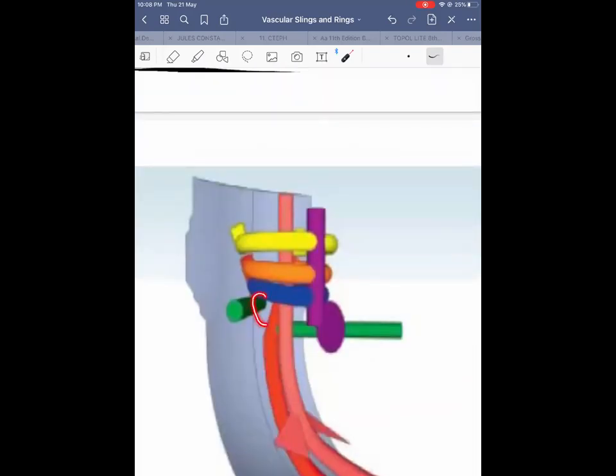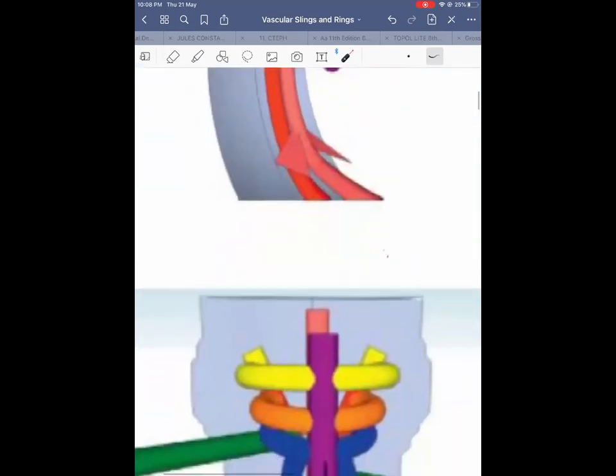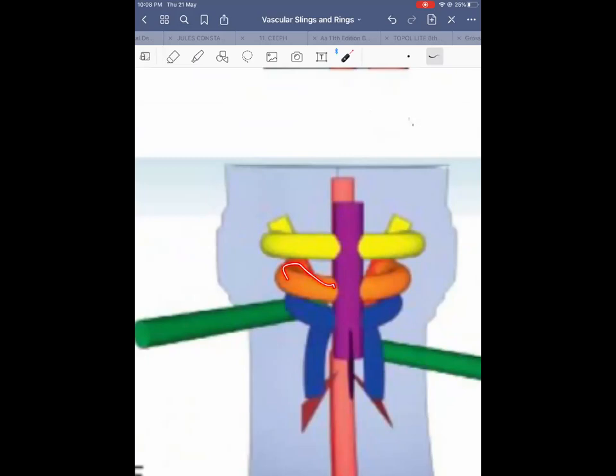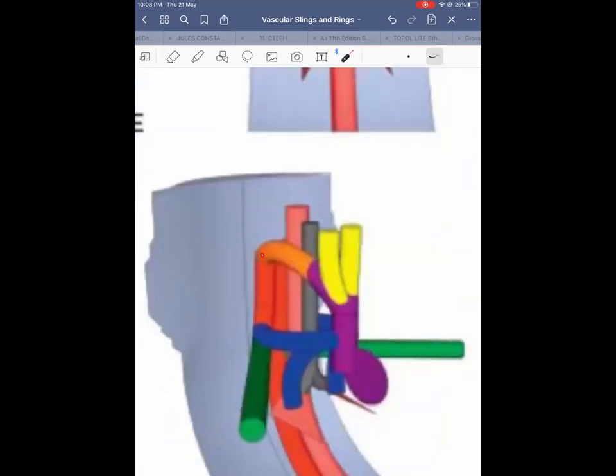Only the distal right dorsal aorta regresses. Some part of the right dorsal aorta still remains, so that connects the intersegmental artery. This is the right dorsal aorta, and some part of the right fourth aortic arch. Whatever is left of the right fourth aortic arch also connects the right seventh intersegmental artery to the ventral aorta.